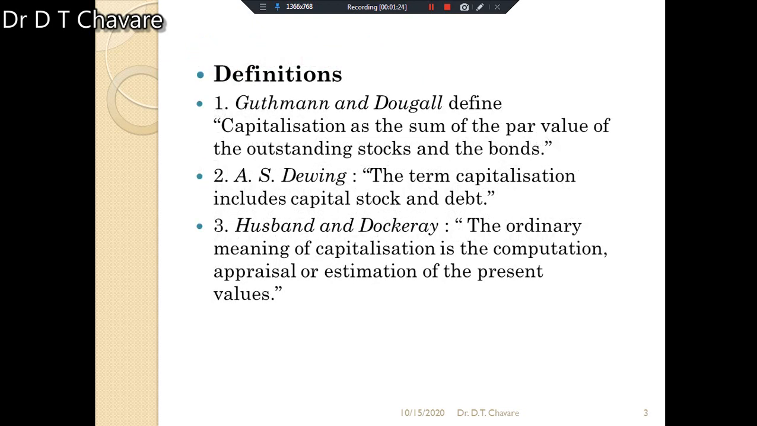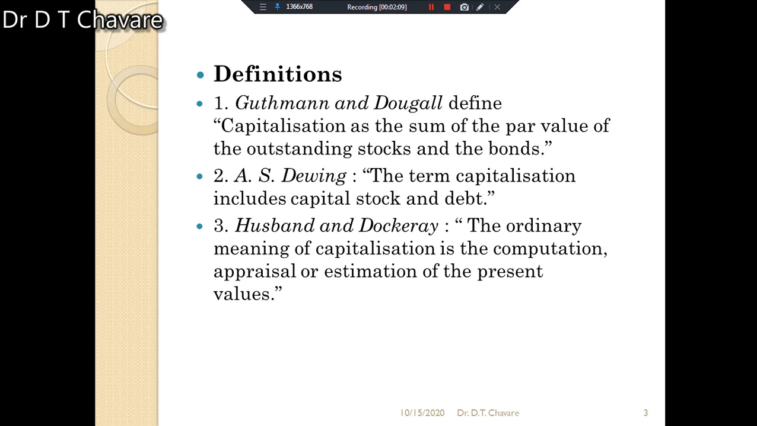Now we have to understand different definitions given by different thinkers. The first definition is given by Goodman and Dougal. They define capitalization as the sum of the par value of the outstanding stocks and bonds. Then the next definition is by A.S. Dewing, who says that the term capitalization includes capital stock and debts. Very simple definition.